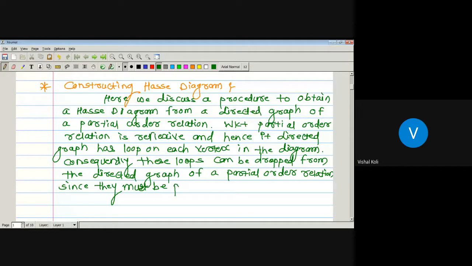Again, the partial order relation is transitive, because a partial ordering is transitive.